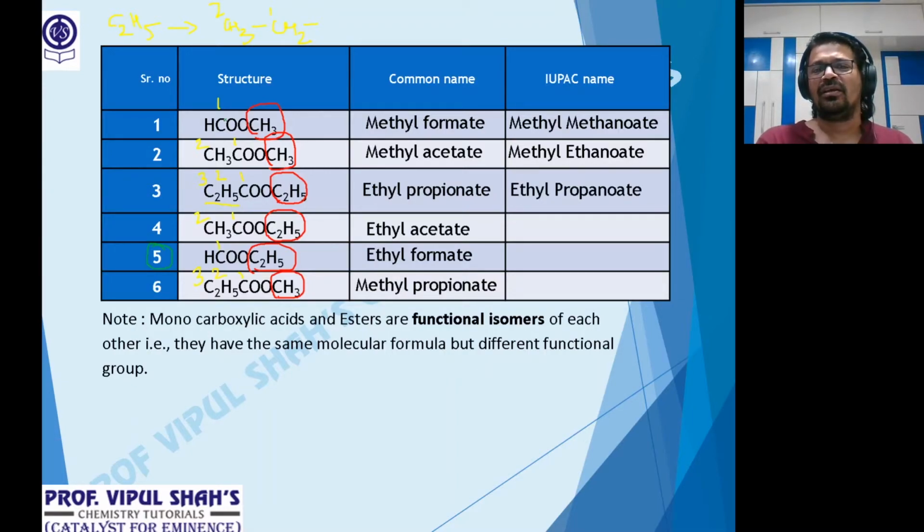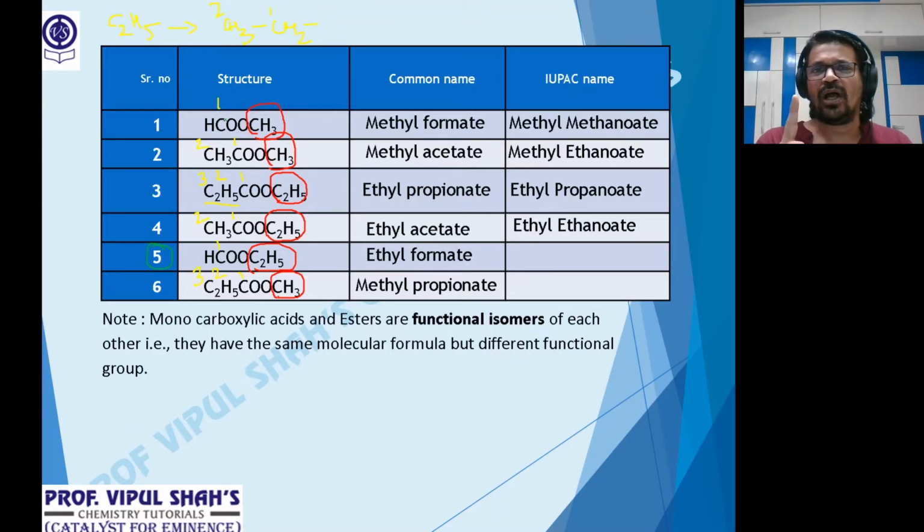Fourth one, ethyl, again 2 on the acid part. 2 is vinegar, ethane. So that will be ethyl ethanoate. Acid part, count the carbon, and on your back head it should go alkanes. Acids in the IUPAC are called alkanoic acid. From alkanoic acid, replace ic acid by the word ate. Then the name will come: alkyl, alkanoate.